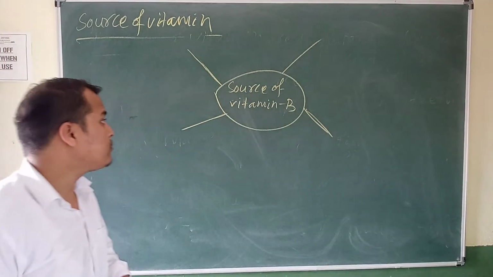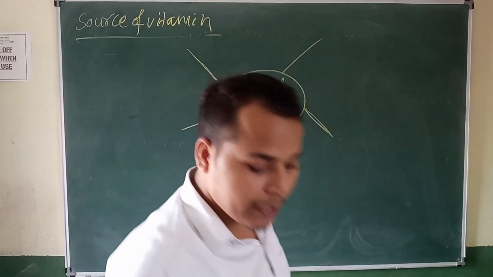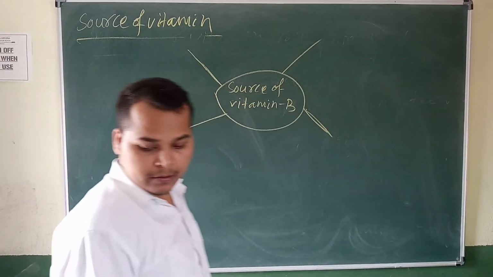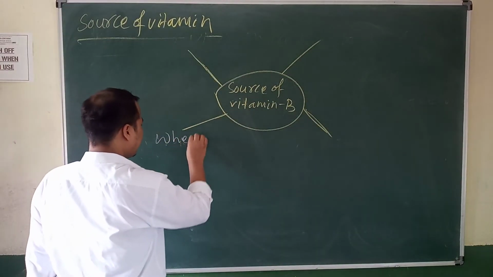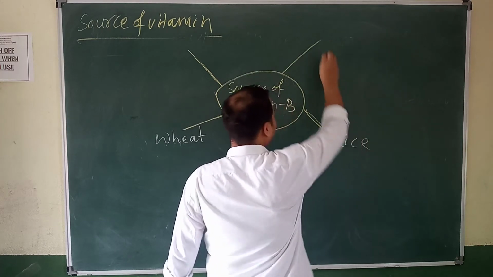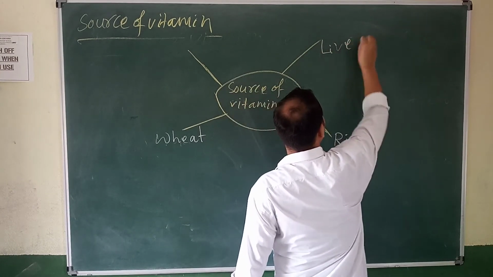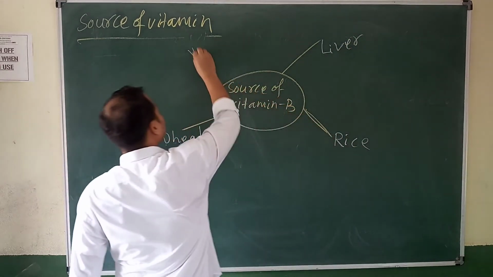So tell me the source of vitamin B. Which foods can we get vitamin B from? The first one is wheat. Yes or no? Rice. Yes. Liver. Yes or no? And some vegetables.